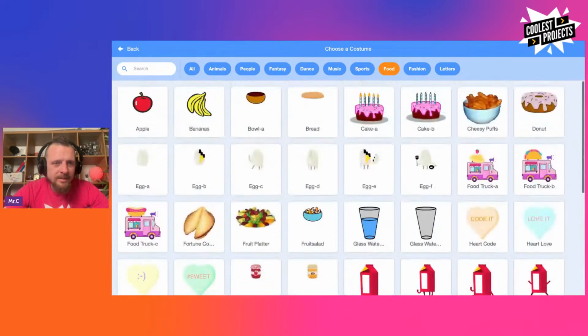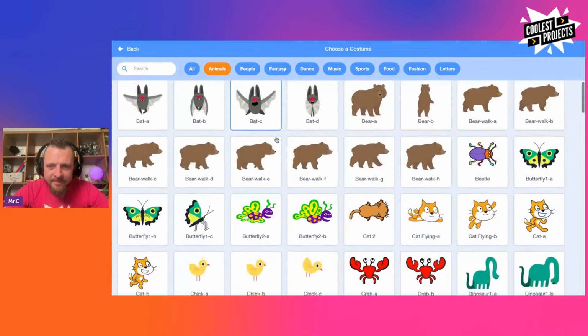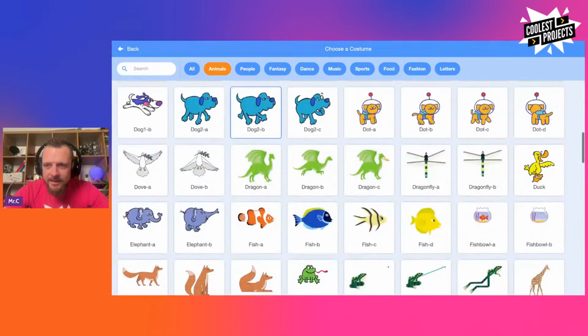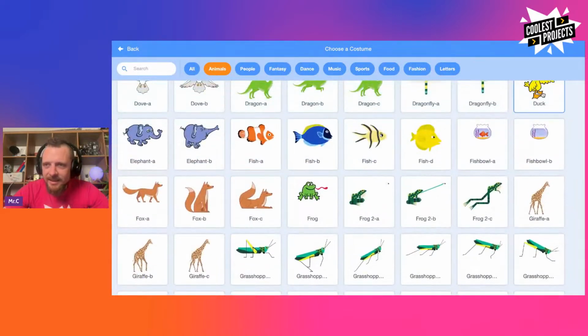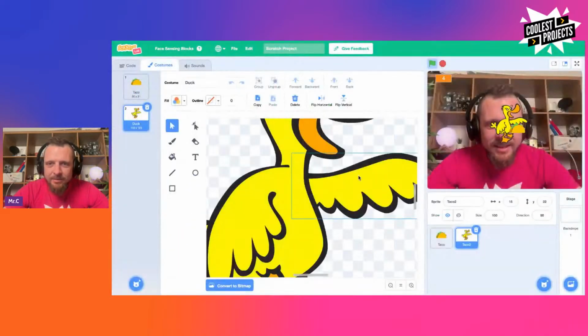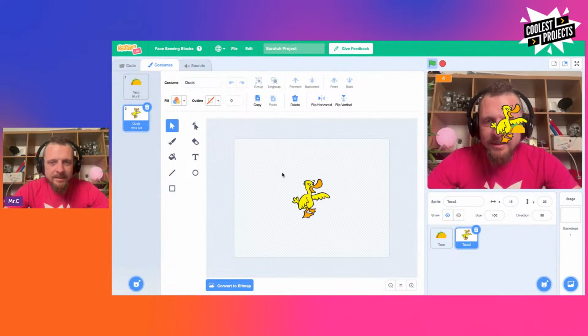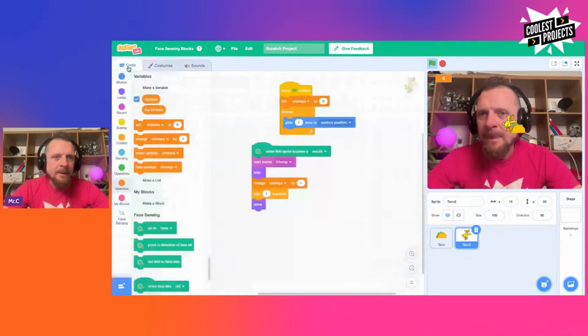Something. What else? What don't I want to eat? Let's see. Hang on. I don't want to eat this duck. Okay, well, duck's massive. Okay, he needs to be made a bit smaller. So let's zoom out here. There we go. Grab all of his costume, shrink him down. There we go, and pop him on there. Cool. Let me go back to my code.